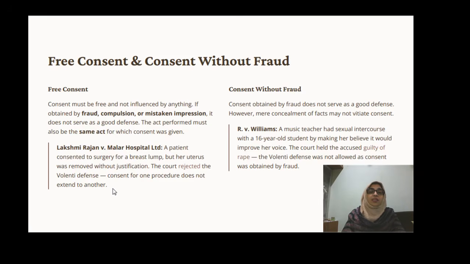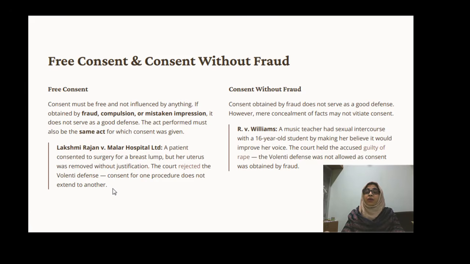In the sense what here? Negligence happened. In this case, they wanted to remove the lump in the breast, but they removed the uterus. It is what? Negligence happened. Okay. Free consent was given. Might be the consent was given expressly, but negligence happened, in the sense that this defense will not be applicable.